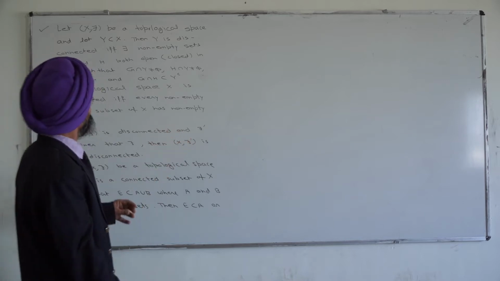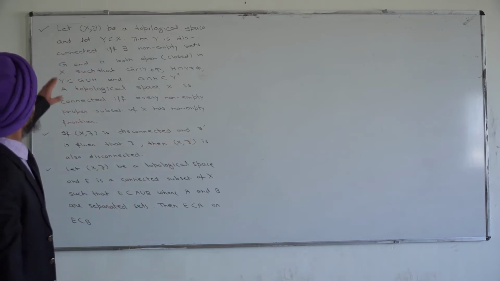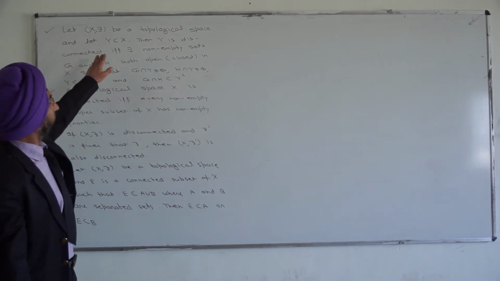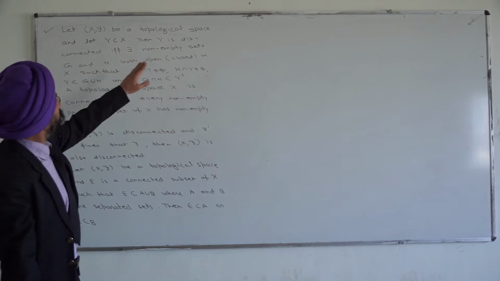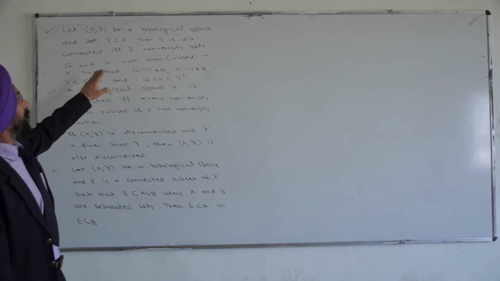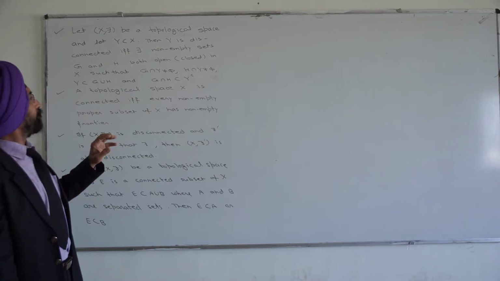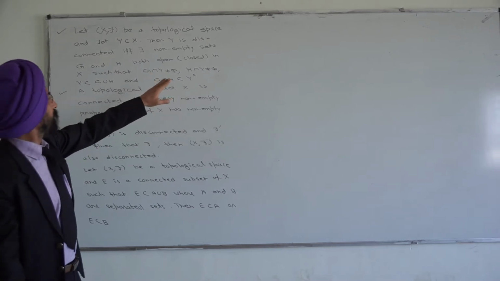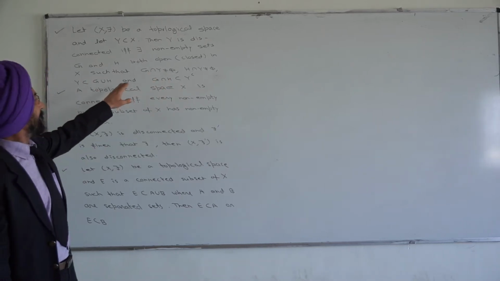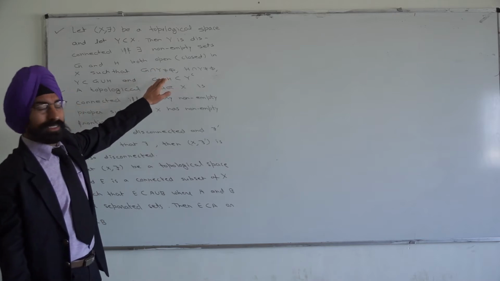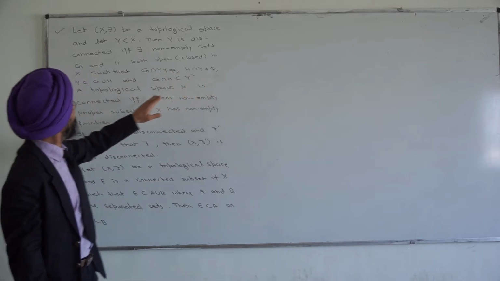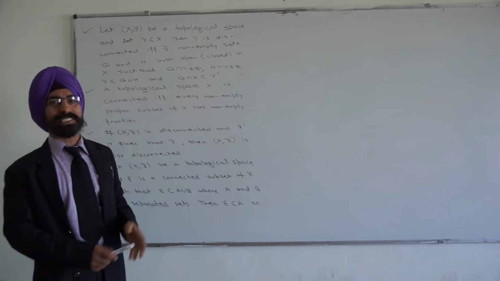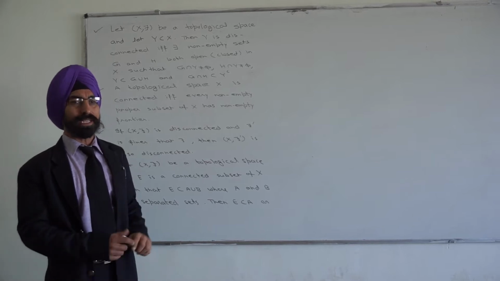So the first theorem today is: let (X, tau) be a topological space and Y be a subset of X. Then Y is disconnected if and only if there exist non-empty sets G and H, both open or both closed in X, such that G intersection Y is non-empty, H intersection Y is non-empty, Y is a subset of G union H, and G intersection H is a subset of the complement of Y.